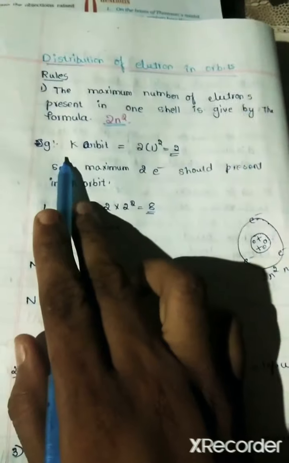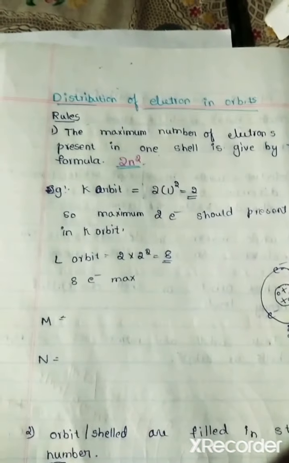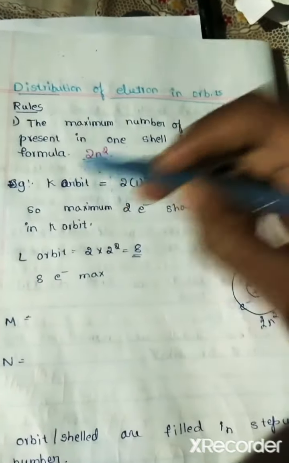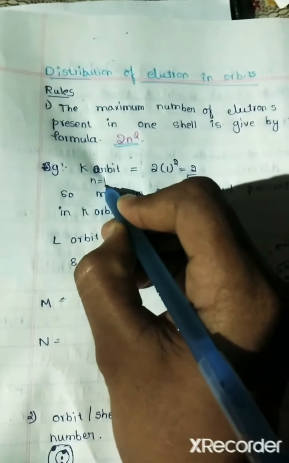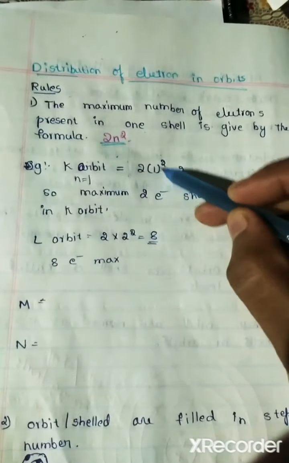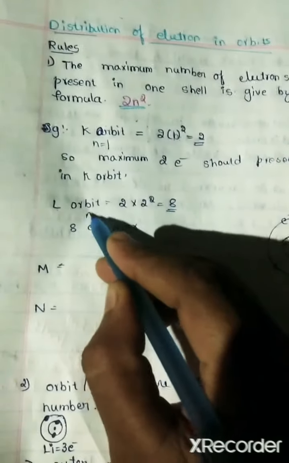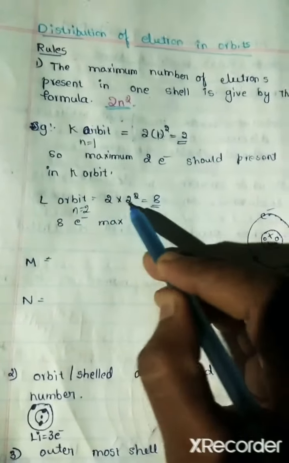We will see now. For example, this is the first orbit, that is the K orbit. K is the first orbit, right? Here in the place of n we have to put 1. 2 into 1 square is equal to 2. That means the maximum number of electrons should be 2 in the first orbit. Like that the L orbit: for L, n is 2. 2 into 2 square is equal to 8.